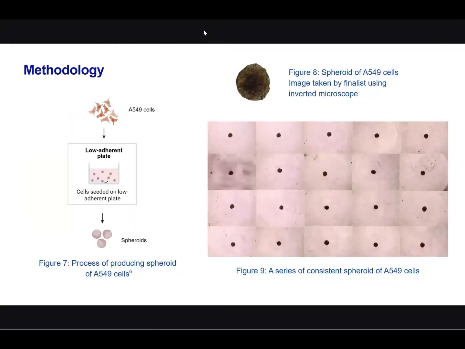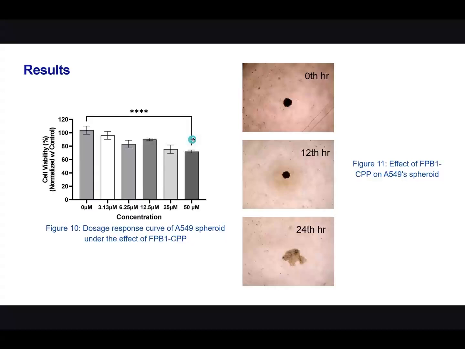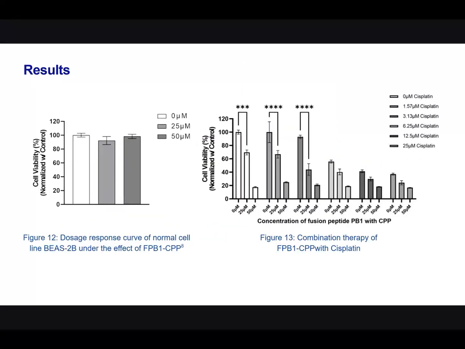We also studied the effect of the drug on tumor spheroid. 15 micromolar FPP1-CPP is administered and tumor viability was reduced by 20% after a 2-day treatment. Then, the effect of FPP1-CPP on a non-cancerous bronchial epithelial cell line was tested. Due to the favorable safety profile of the drug, it did not affect the healthy cells. In combination therapy, it is shown that FPP1-CPP can reduce the required dosage and side effects of cisplatin.